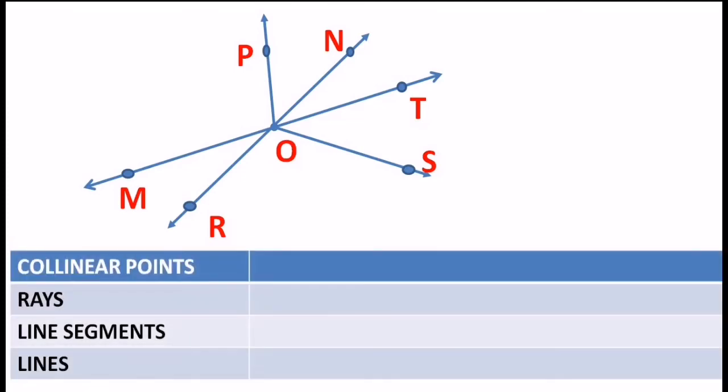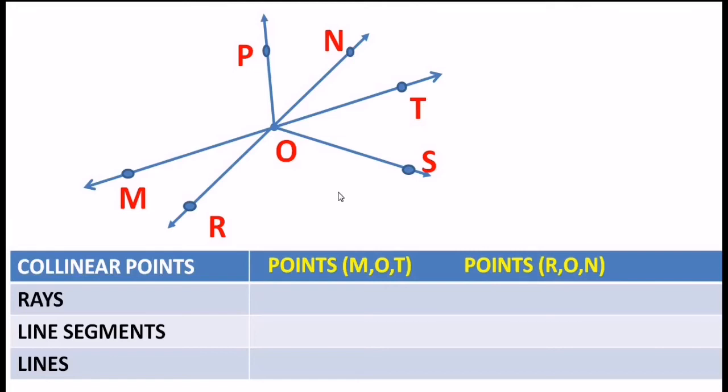A group of diagrams is given to you consisting of rays, line segments, lines and collinear points, and I need to write all those answers. If you see collinear points in this diagram, collinear points means at least 3 points must be present on the same line. Can you see 3 points present on the same line? I can see very clearly. What about you? Point M, point O and point T. And if you see another group, it is point R, point O and point N, and here is our answer: points MOT and points RON are the collinear points, right?